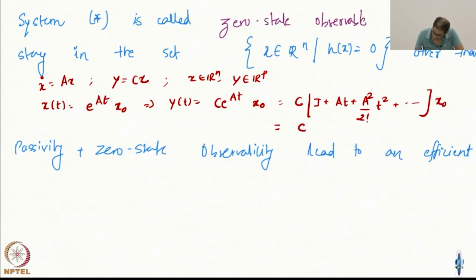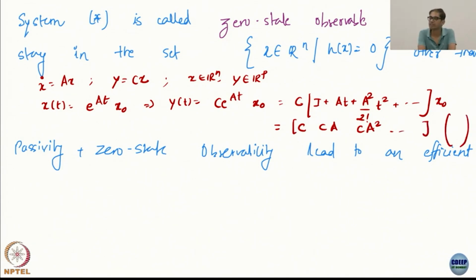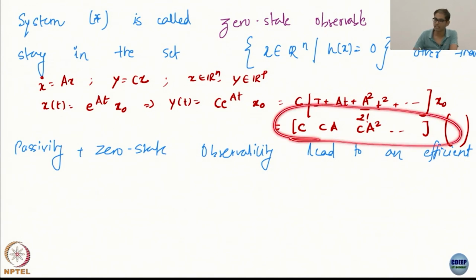This is C, CA, CA squared, multiplied by something here, and what you have here is the observability matrix. It does not have to be infinite length, because I can make the infinite length into finite length. Why? We do not need to check this infinite matrix, only the finite matrix.